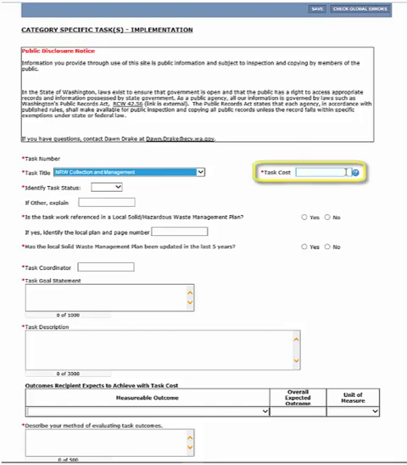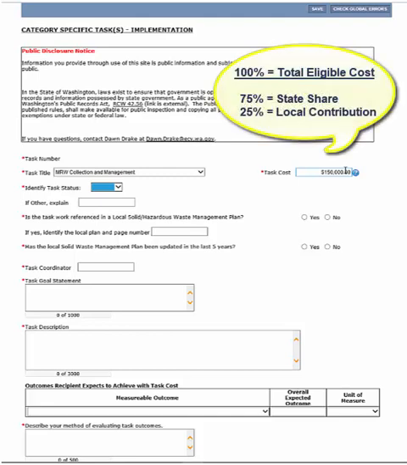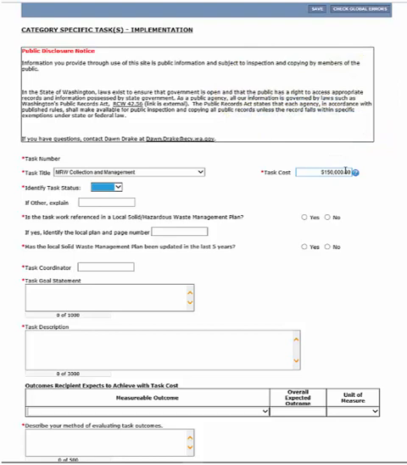Task cost. If your LSWFA application with Ecology includes one task, the task cost must be the same as the total eligible cost entered on the general information form. The TEC is 100% of the agreement amount. That includes the state share amount plus local contribution. If your application includes more than one task, the task cost for each task must equal the total eligible cost. For this example, the agreement total eligible cost is $150,000 and my application will include 3 tasks.